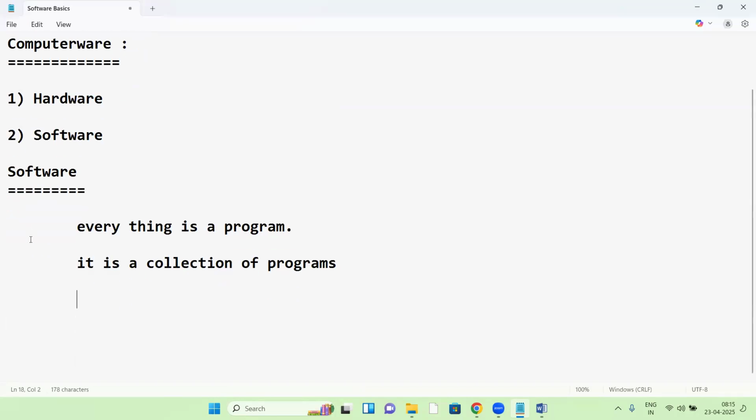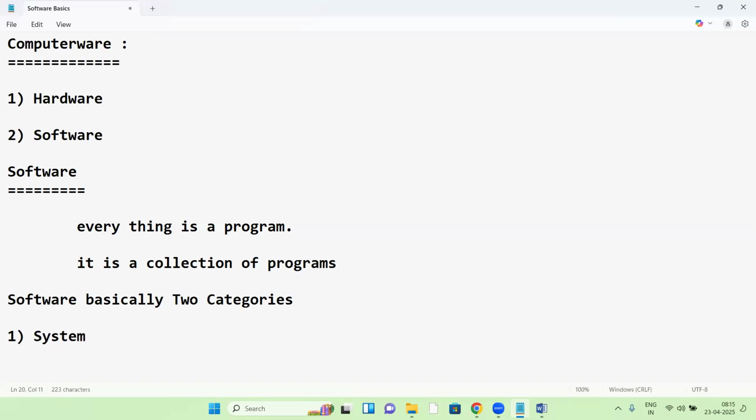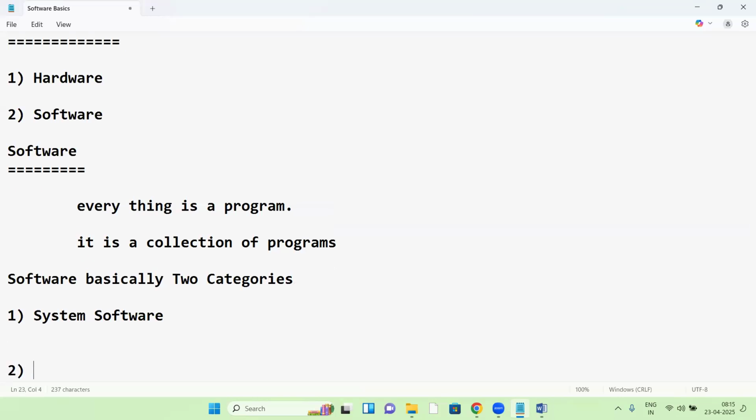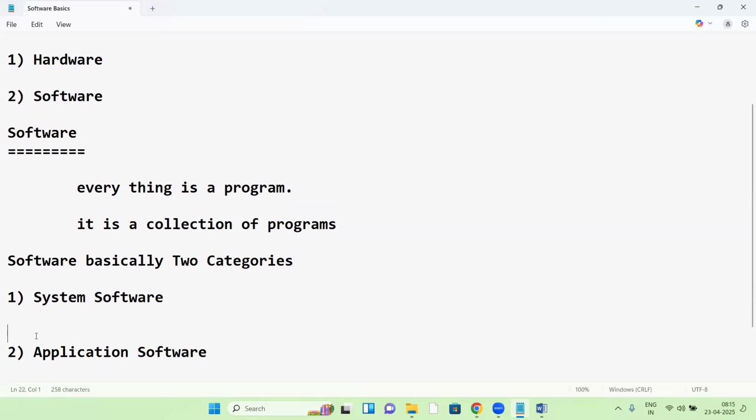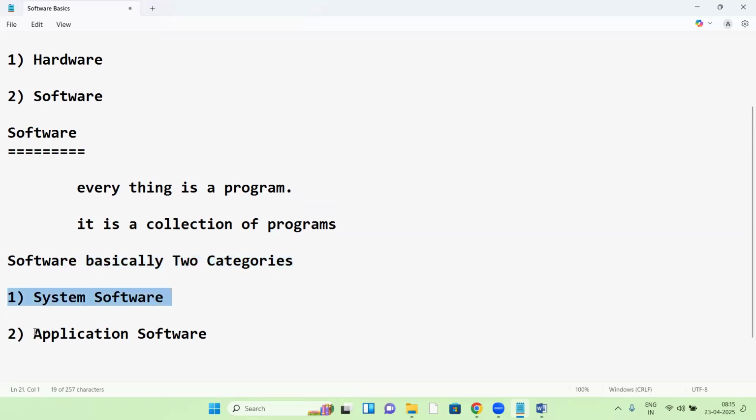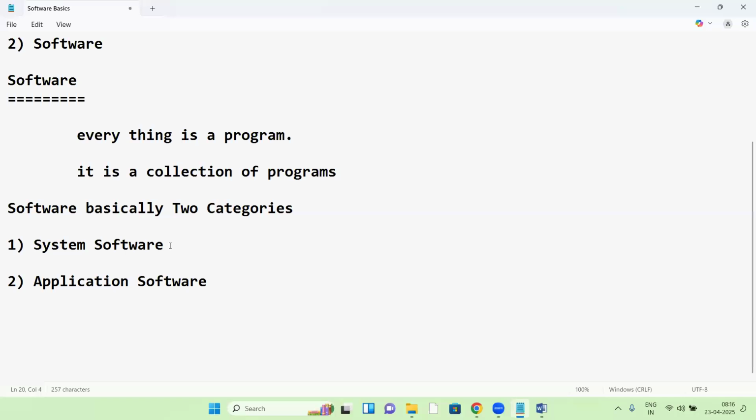Software has basically two categories. The first one is system software. The second one is application software.